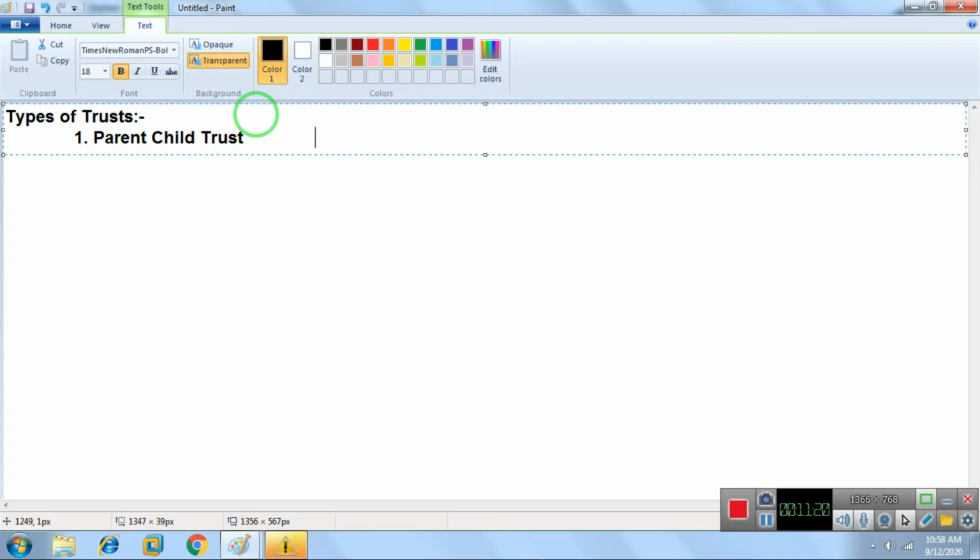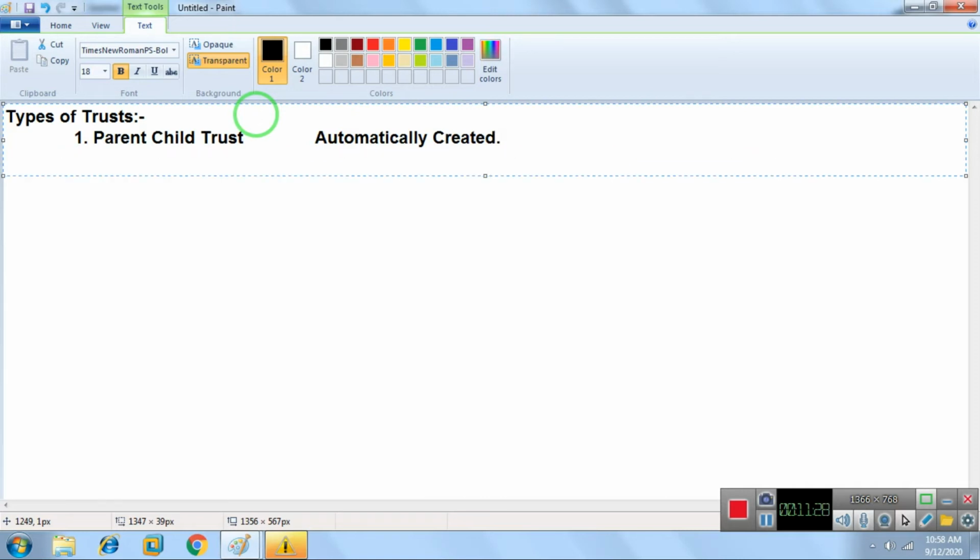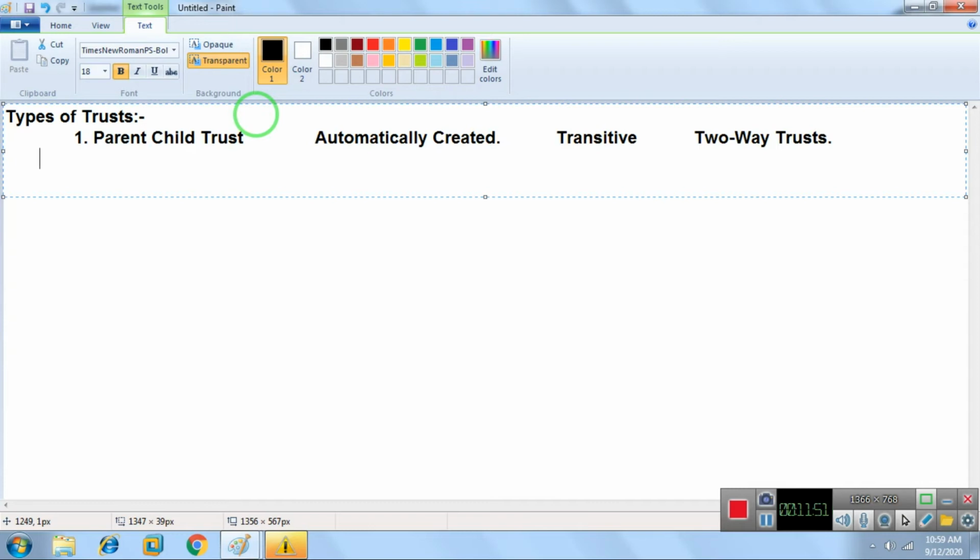So this trust is automatically created. Okay, fine. Now, this is a transitive and two-way trust as well. So remember these things also: automatically created, and transitive and two-way trust.